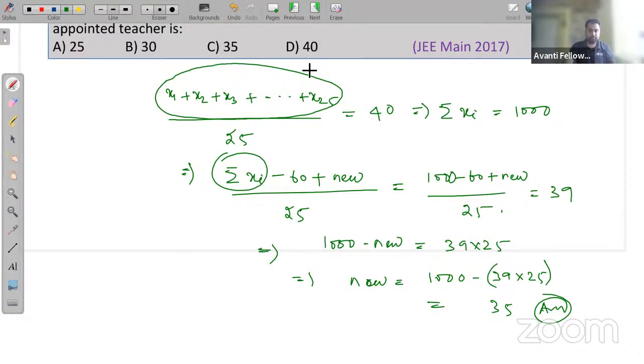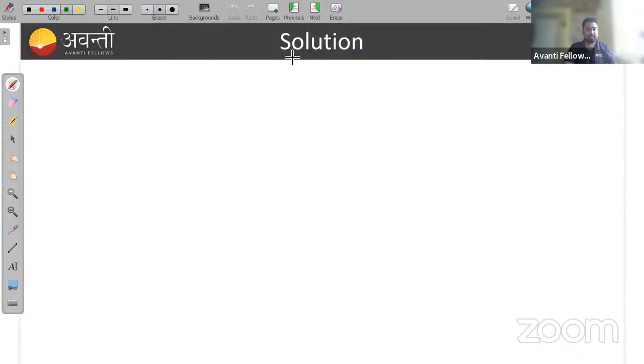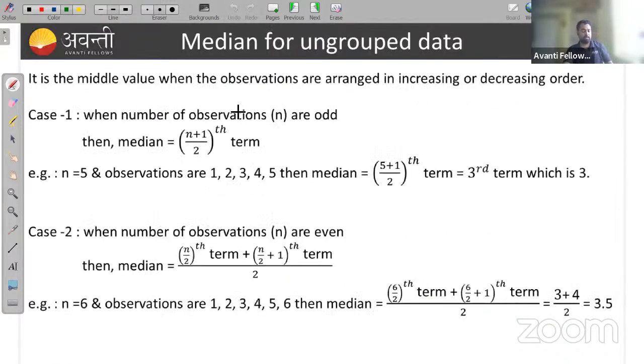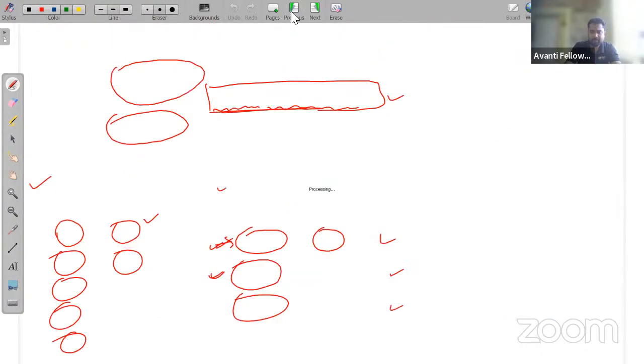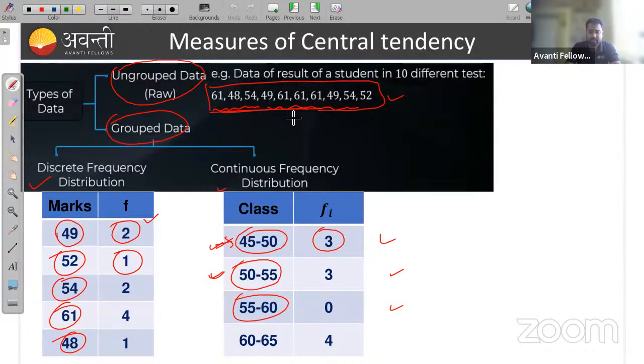So let's move to the next concept, that is median. First we covered the mean. Now we'll go through the median. So median is very simple thing. Okay. Median is, if you have some data, suppose we are considering the last example here. We'll consider this example. So what is the median here? Okay. So how to find the median? So how many data you are having here? 1, 2, 3, 4, 5, 6, 7, 8, 9, 10.